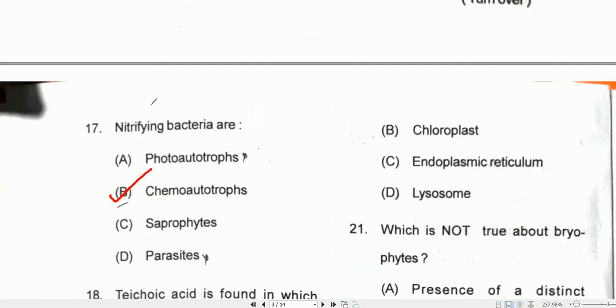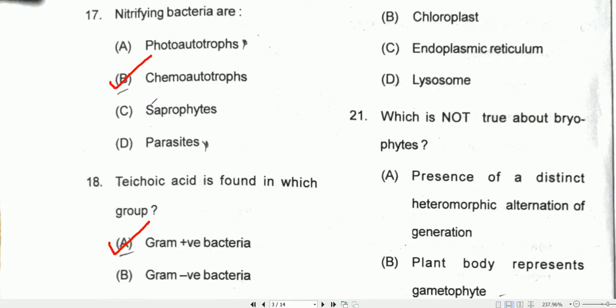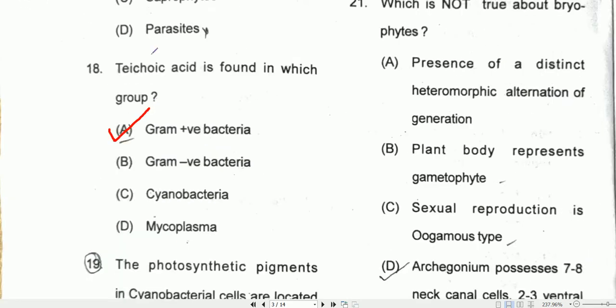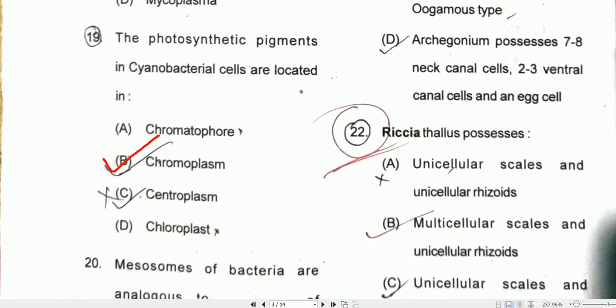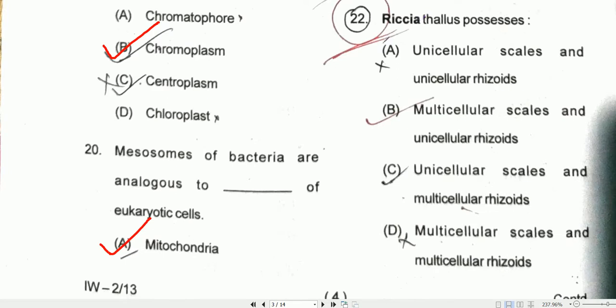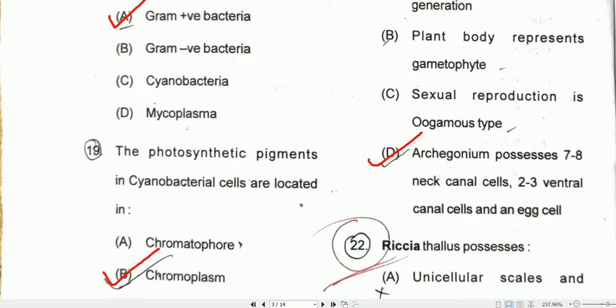Coming to question number 21, which is not true about bryophytes. So option D will be the correct one. That is, archegonium possesses 7 to 8 neck canal cells, then 2 to 3 ventral canal cells, and an egg cell. So this is not correct. So option D will be the correct one. Others are okay.